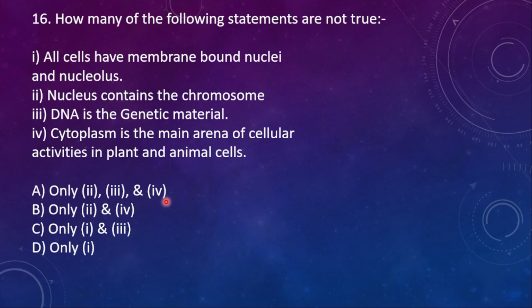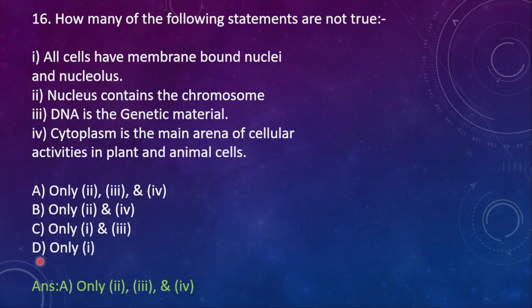And then here the right option is option A, only 2, 3 and 4 are true. Here how many of the following statements are not true means only the first one.